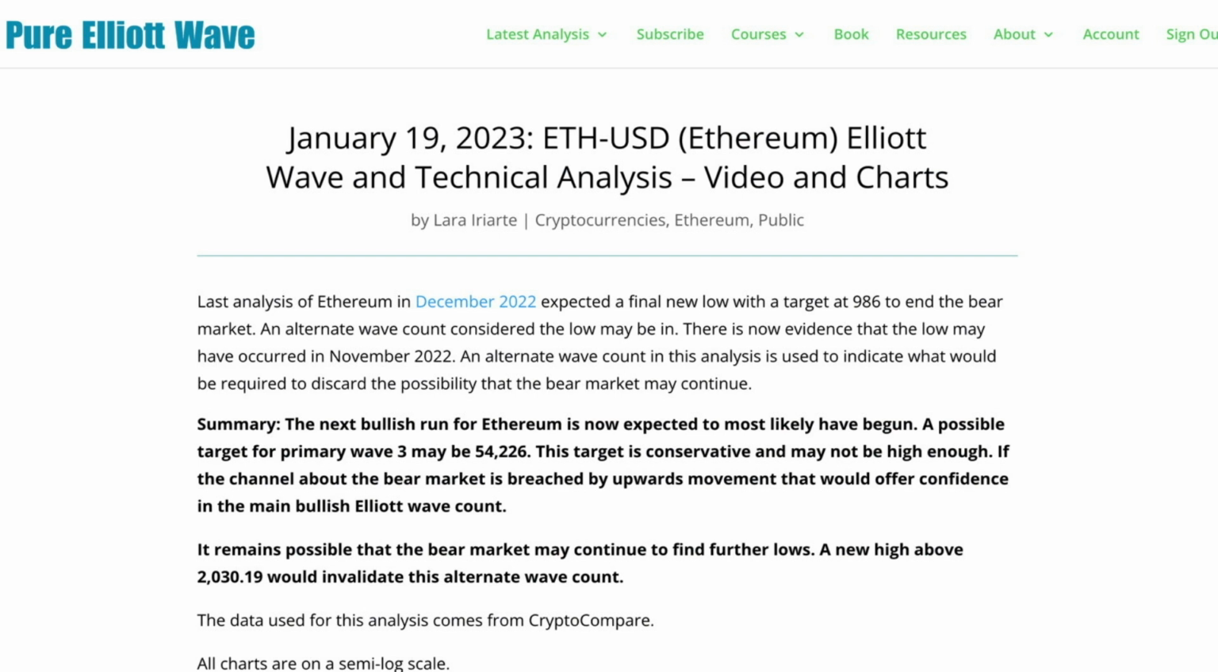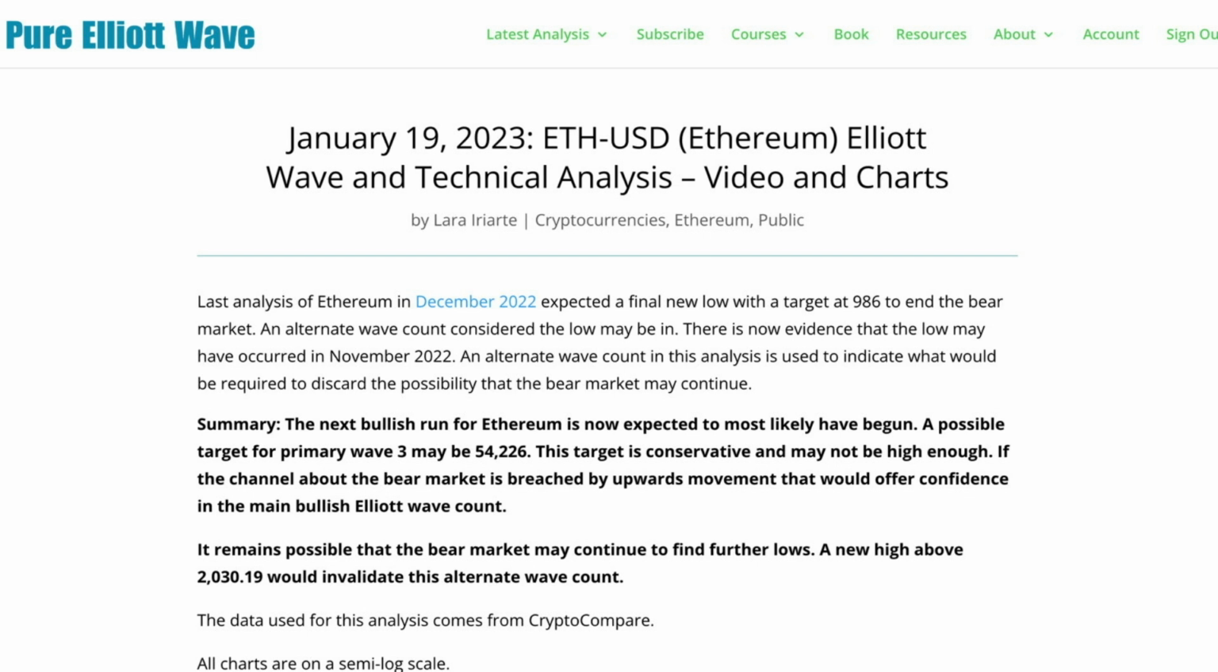Okay, let's jump into some Ethereum analysis. In my last analysis of Ethereum in December last year, I was expecting a final low for the bear market, and I had a target at 986. That didn't happen. I had a bullish alternate wave count that expected the low was already in November, and now that's looking much more likely.